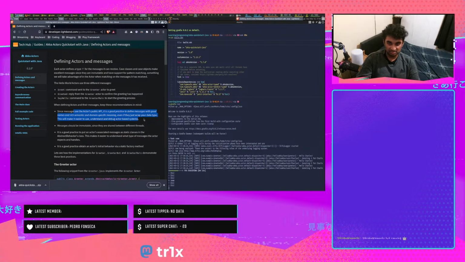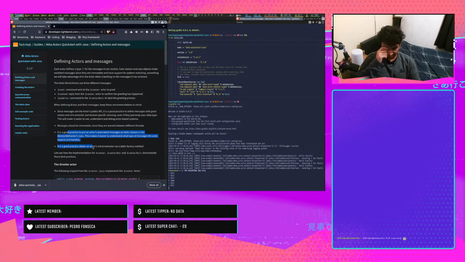Well, yeah, if you're using a data pipeline or something, you want everything to be readable so that you know in the future what it does. Use descriptive variable names, guys. Messages should be immutable since they are shared between different threads. That's fair enough. It's good practice to put an actor's associated messages as static classes in the abstract behavior class. This makes it easy to understand what type of messages the actor expects and handles.